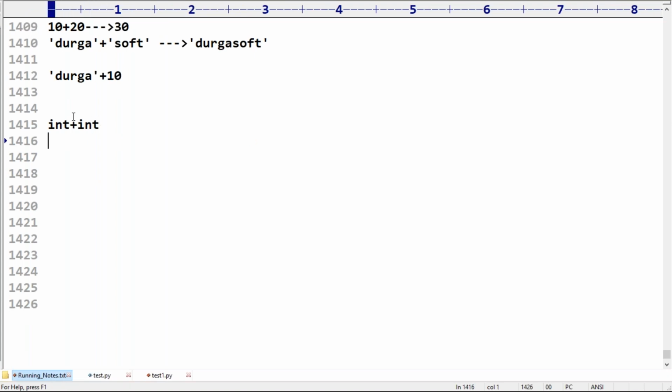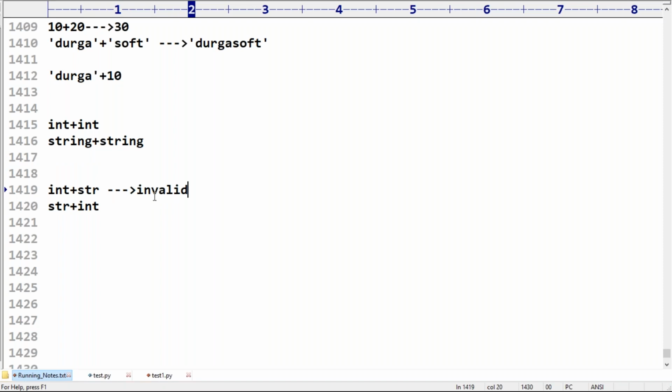Int plus int acceptable, string plus string acceptable, int plus str or str plus int, these two cases are invalid. Remember carefully, right? The same in this case also, it is invalid. Clear?